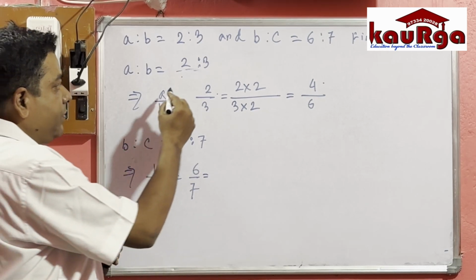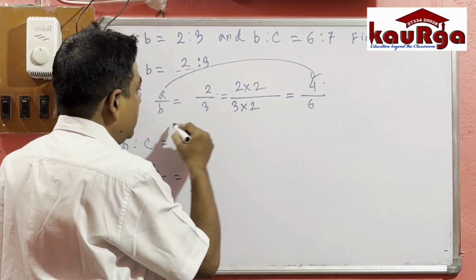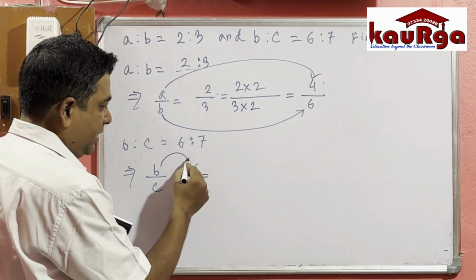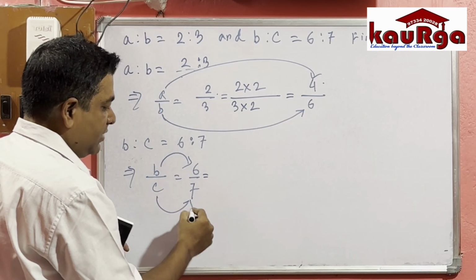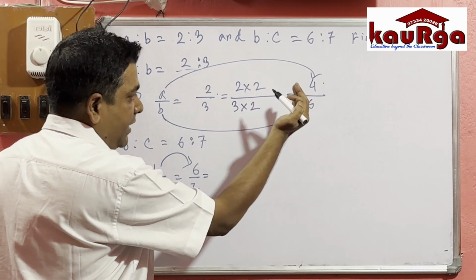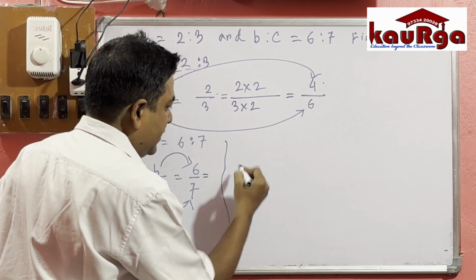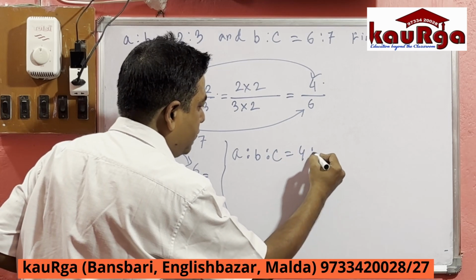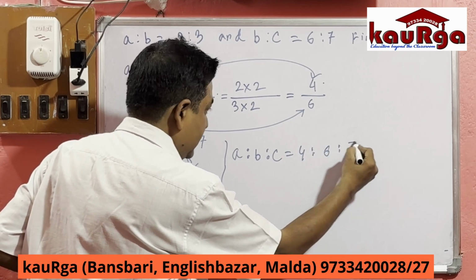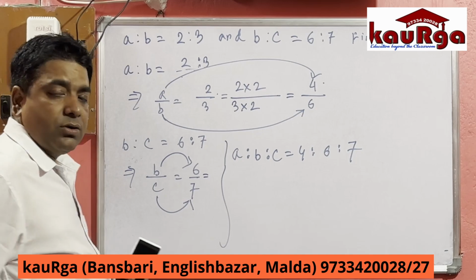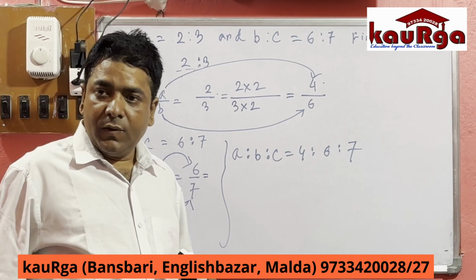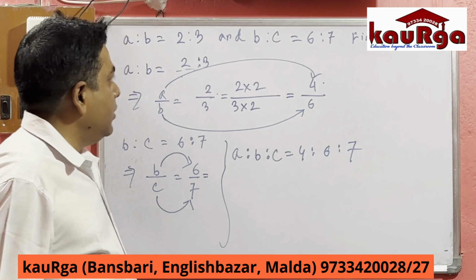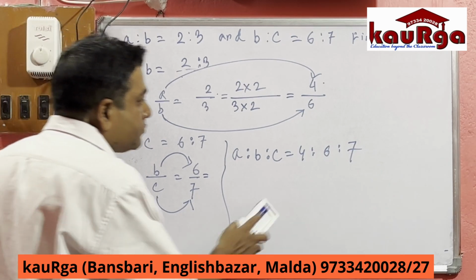So the value of A is 4, the value of B is 6, and in this problem the value of B is 6 and the value of C is 7. Now combining these two fractions we get A is to B is to C equal to 4 is to 6 is to 7. Understood or not? Yes, sir. Understood? Clear? Now go to the next problem.